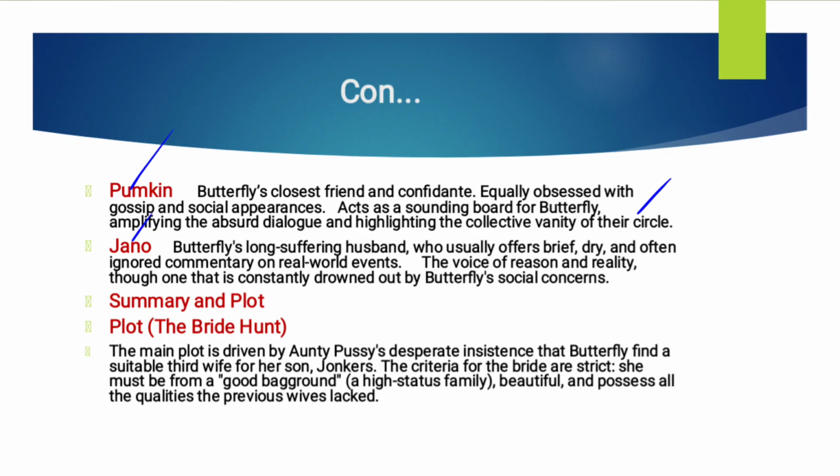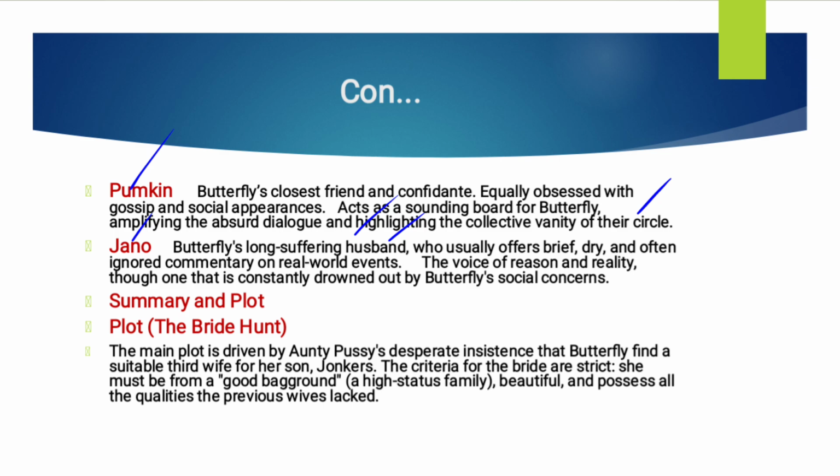Then we have the last character, Janu. Janu is actually Butterfly's long-suffering husband, and he is such a noble man in this novel, who usually offers brief, dry, and often ignored commentary on real-world events. So as I say, he's innocent and noble, but does not do commentary on anything, for example on world events, especially the way Butterfly does.